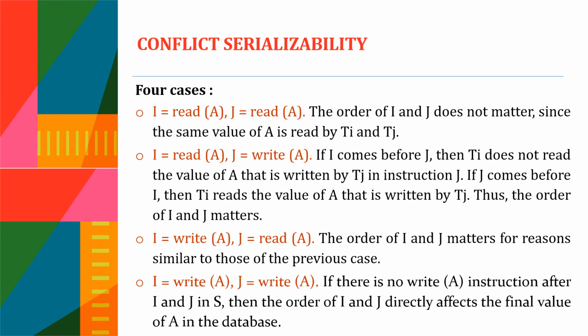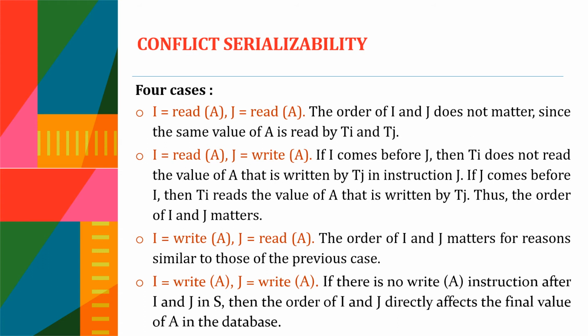So we need to consider four conditions. If I is equal to read of A and J is equal to read of A, the order of I and J doesn't matter because the same value of A is read by T1 and T2. Though they are accessing the same item, both the operations are read.